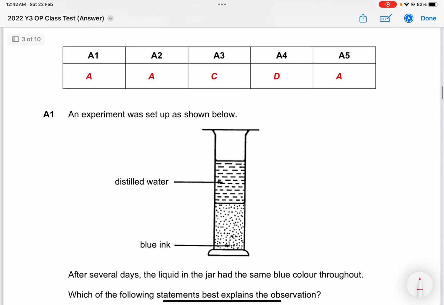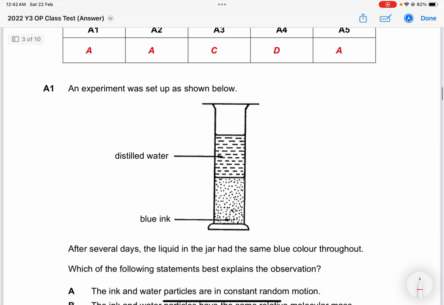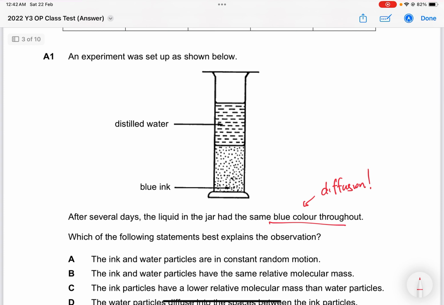Okay, they say an experiment was set up as shown below. Distilled water here, blue ink at the bottom. After several days, the liquid in the jar had the same blue color throughout. So actually what we know, for it to happen like that, diffusion must have occurred. Which of the following statements best explains the observation?